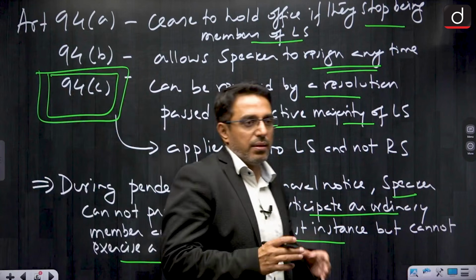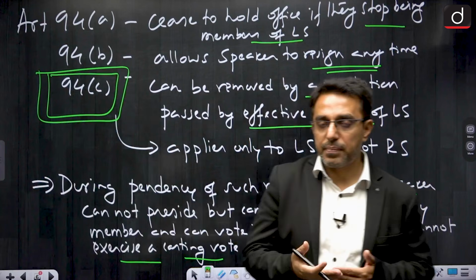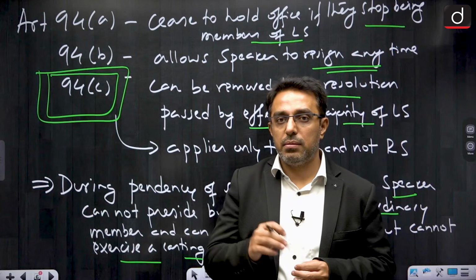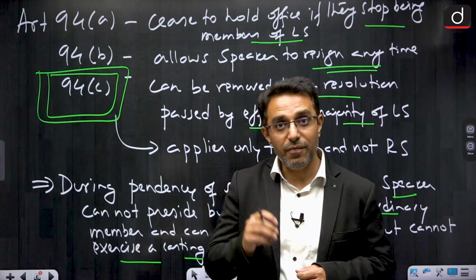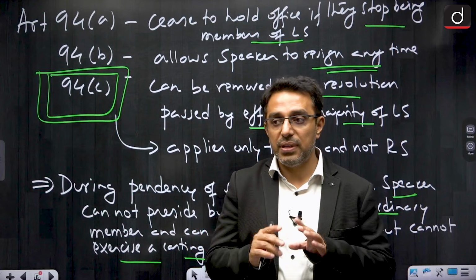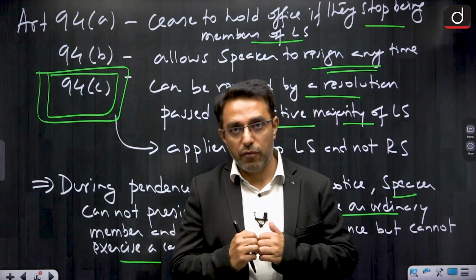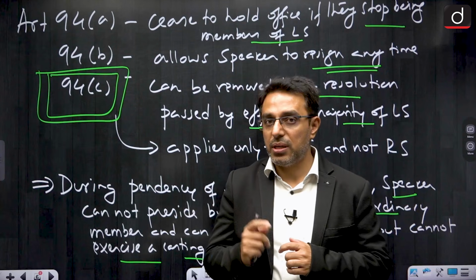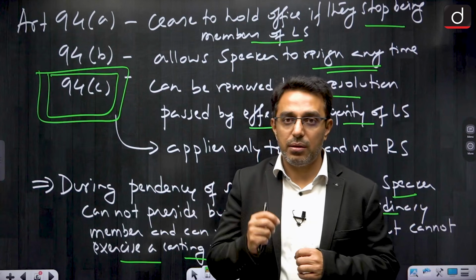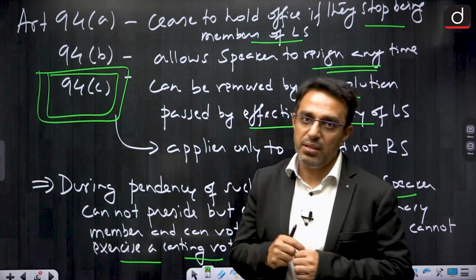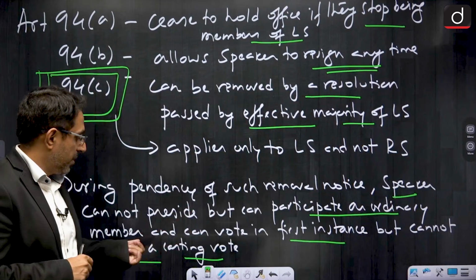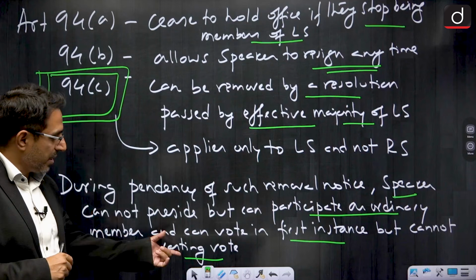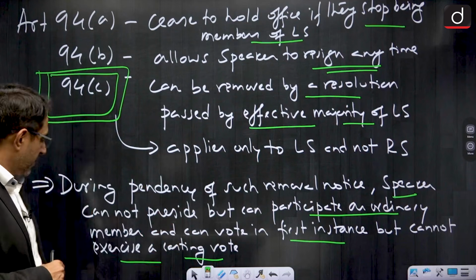Casting vote means that the Speaker cannot preside, but in case there is voting in the House, then the Speaker can also vote in the first case. But if there is an equality of votes, then the Speaker is not allowed to cast the decisive vote in such a case. So that we need to know. The Speaker cannot exercise a casting vote in this case.